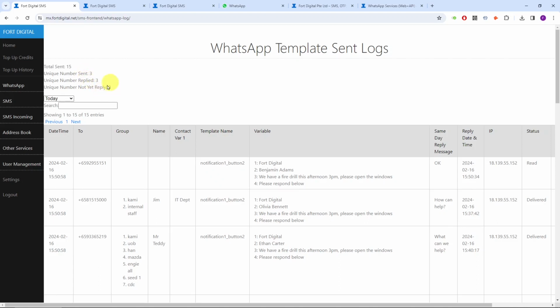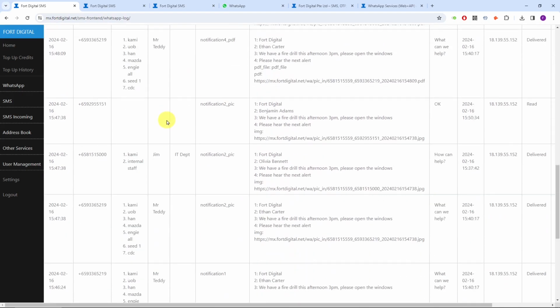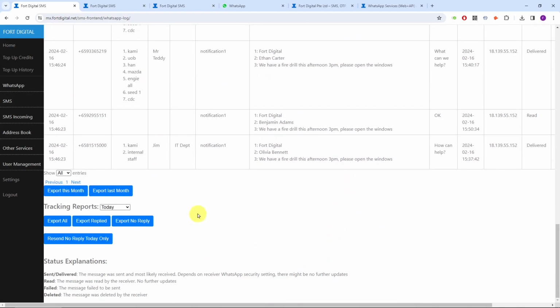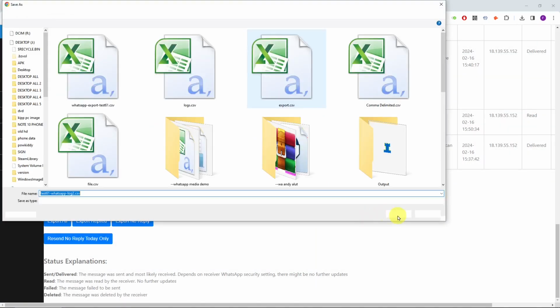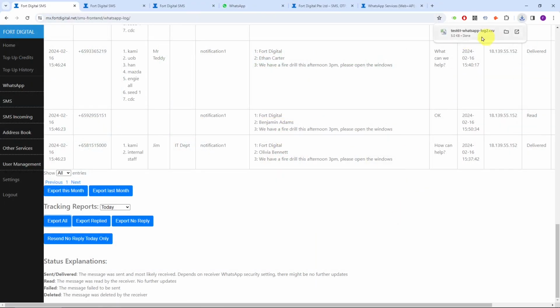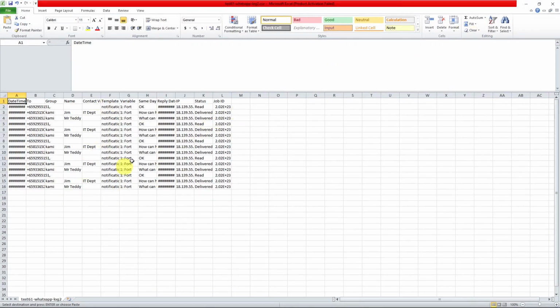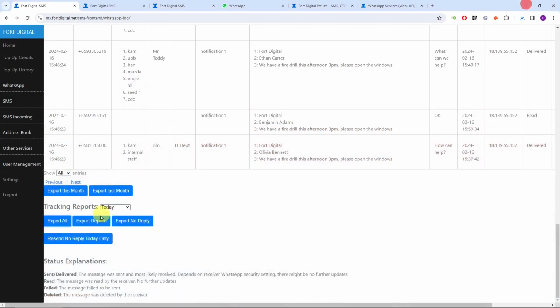For those who have not yet replied, if there are some, you can resend to them again. Hit them one more time. You just click this button, then it will resend to those who didn't reply at all today. Now, you can always export out the data. You can export all the messages that you sent today and compare. You can export those who have replied and who have not replied.